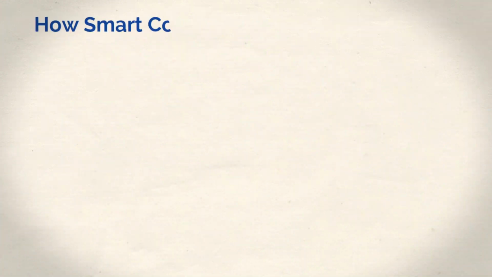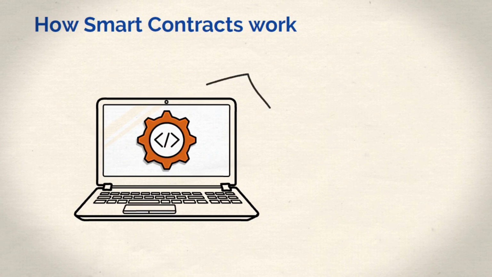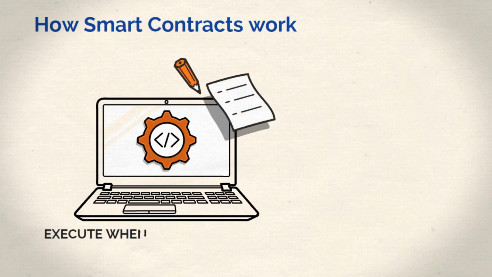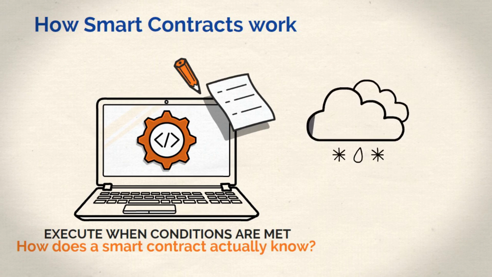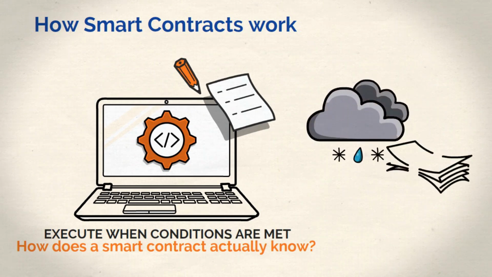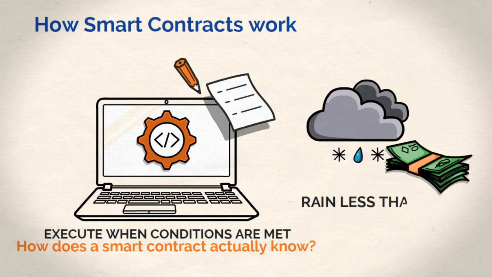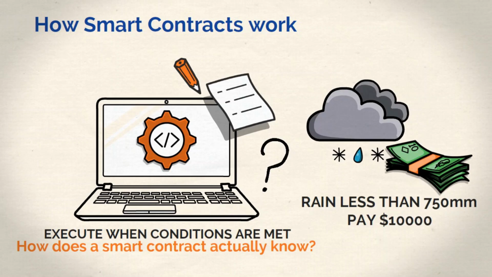Moving on, let's talk about how smart contracts actually work. The key to understanding smart contracts is that they execute when certain conditions are met, right? But this raises another pertinent question. How does a smart contract actually know these conditions have been met? Let's go back to the initial example I used about the farmer. In the example, I said that an insurance provider would theoretically pay out $10,000 if rainfall during a specified time failed to hit 750 millimeters. But how would a smart contract measure rainfall? Well, it can't by itself.